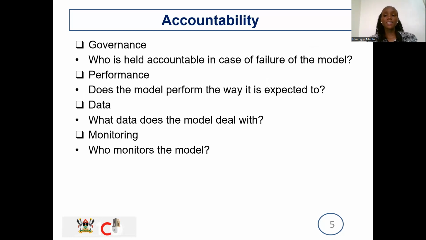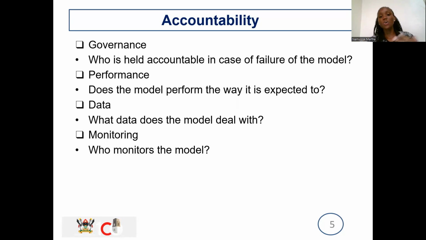Accountability. Is this AI held accountable? So let's start with the performance. Is the model we're building performing the way it's supposed to perform? Is it able to tell the difference between an overly roasted seed, a mildly roasted seed, or a seed that's not roasted at all? So is it performing to its expectations? If not, who's held accountable?